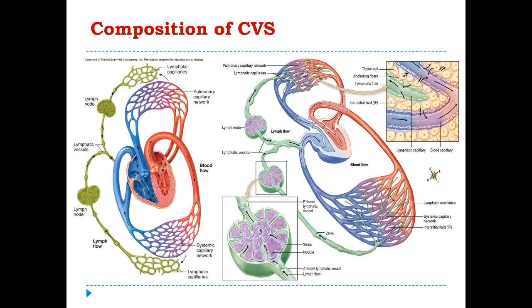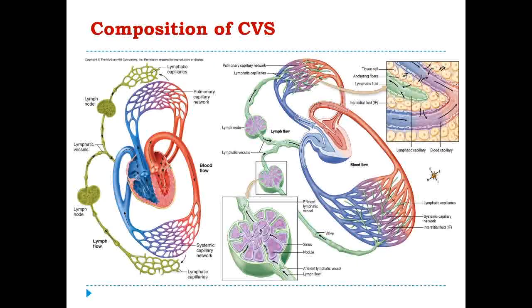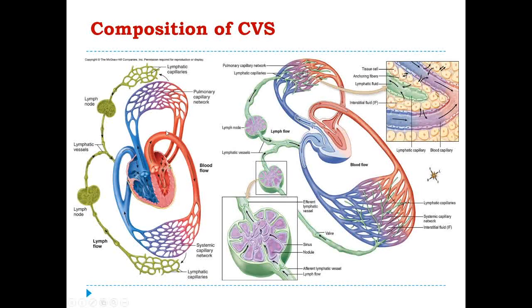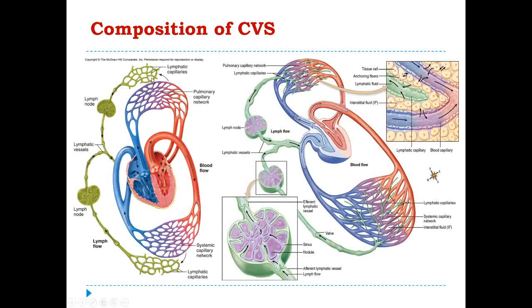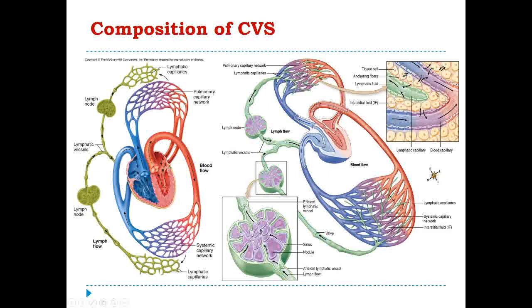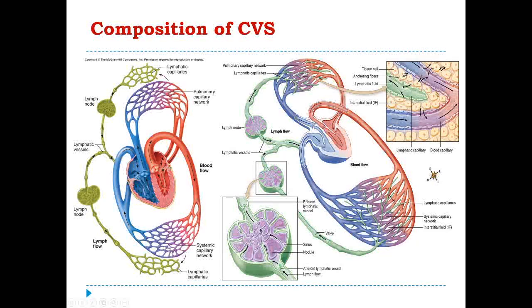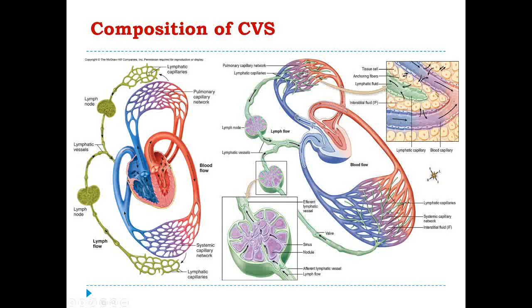Now, this is the total picture of the cardiovascular system. As we know, the heart is connected not only with the systemic circulation but also with the pulmonary circulation. These two circulations are connected by the arteries and the veins, which are connected with each other by the beds of capillaries. This is the pulmonary capillary network and this is the systemic capillary network. At both networks there are also lymphatic capillaries, as we can see over here.